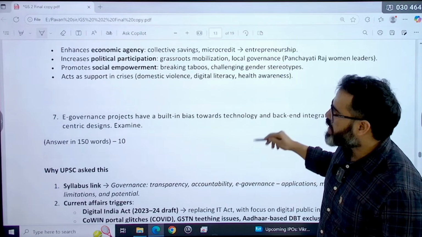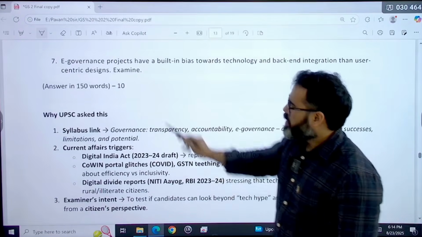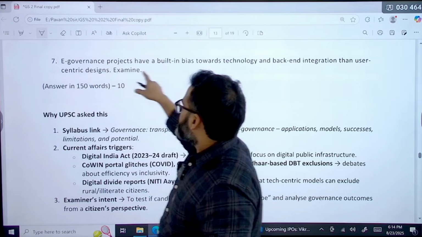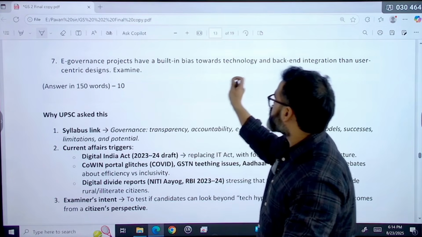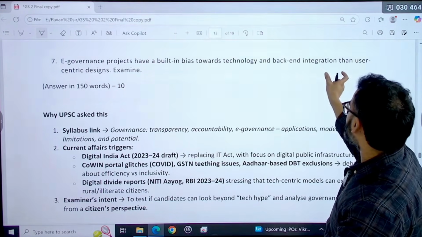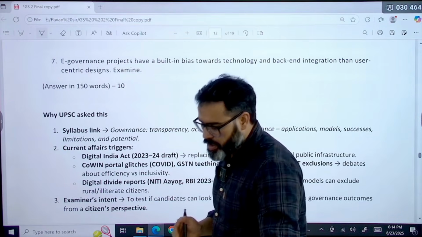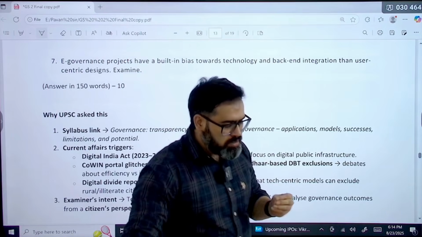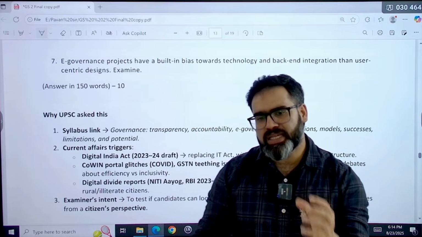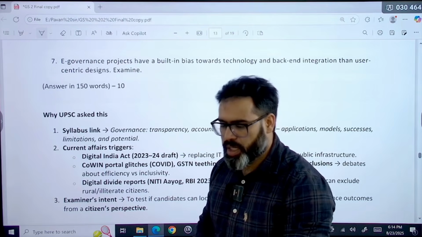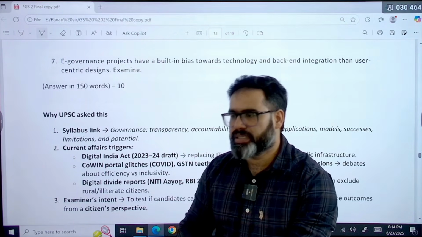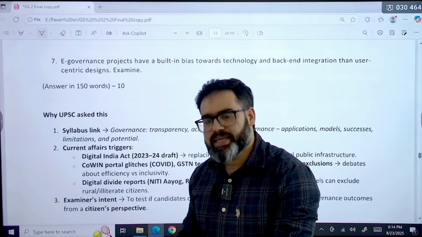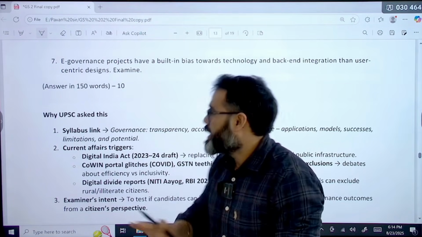Next question is on e-governance. Again governance, so this is the second question on governance. E-governance projects have a built-in bias towards technology and back-end integration rather than user-centric design. That means in e-governance, the government gives maximum concentration on technology and back-end integration instead of whether it is user friendly and whether the real beneficiaries are able to use that technology or not. That was the question.